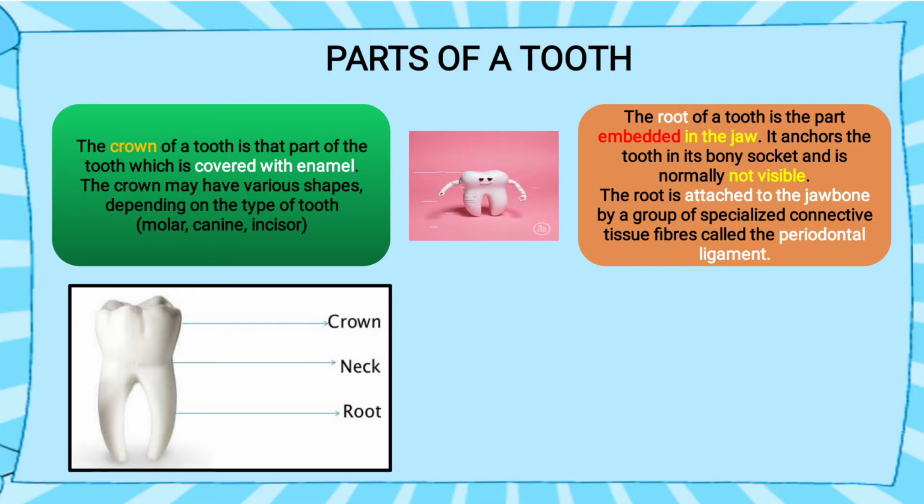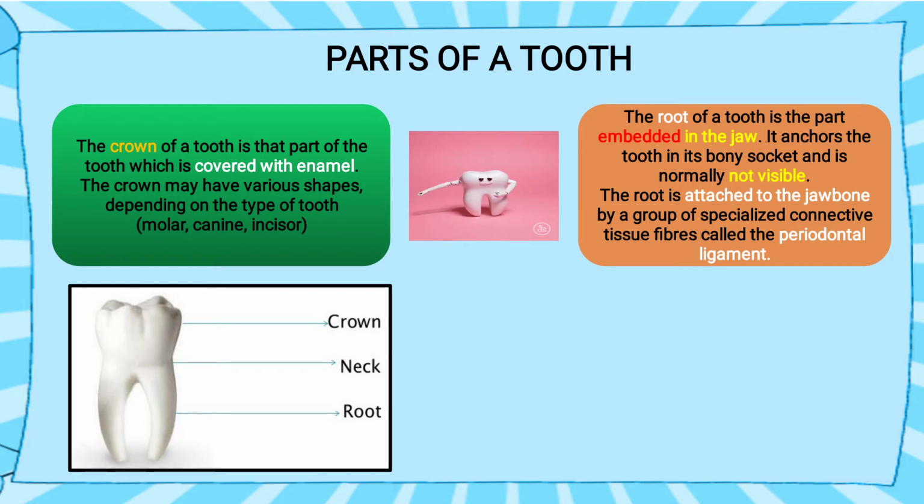Like in plants also, we see there is a root and shoot system. In the shoot system we can see leaves, stems, branches. The root, why can we not see? Because that is also embedded in soil. It is under the soil. Like that, the root part is beneath our jaw. Okay, that's why the root is not visible to us. Now it is attached to the jawbone.